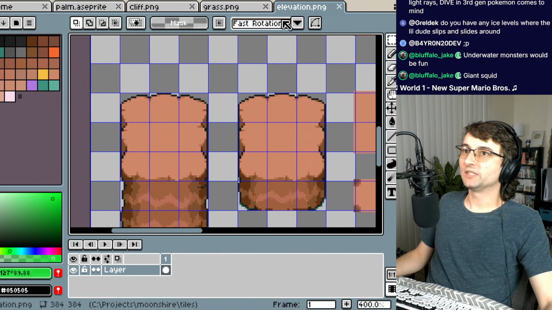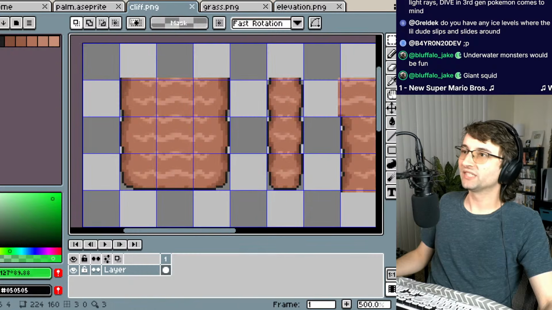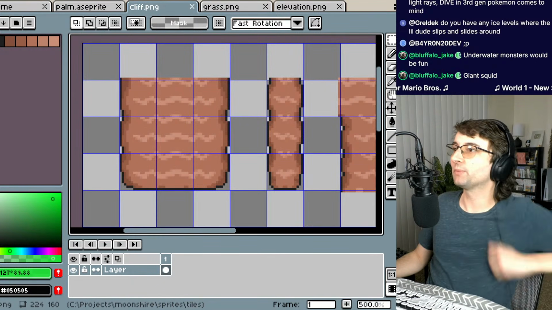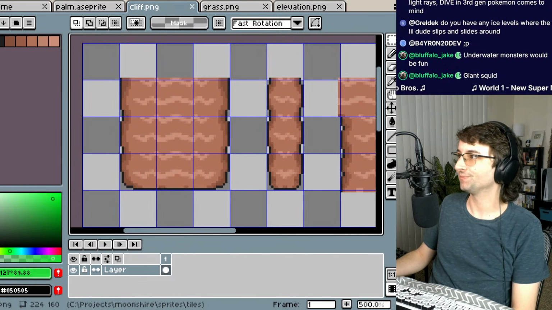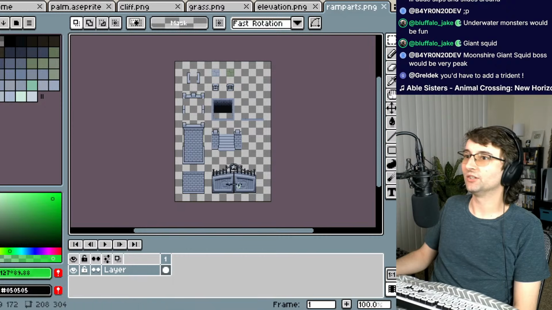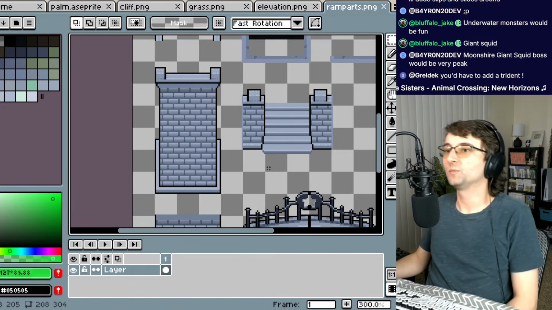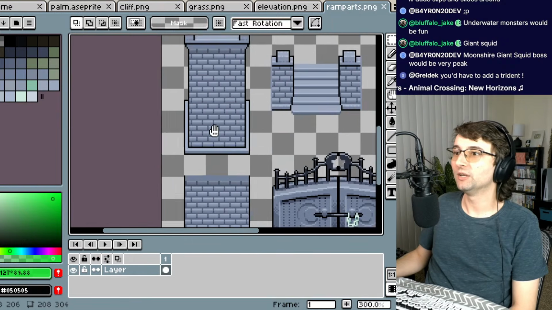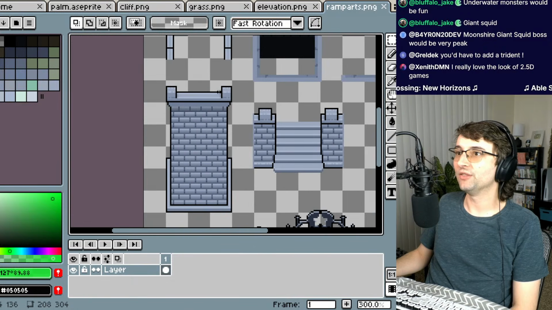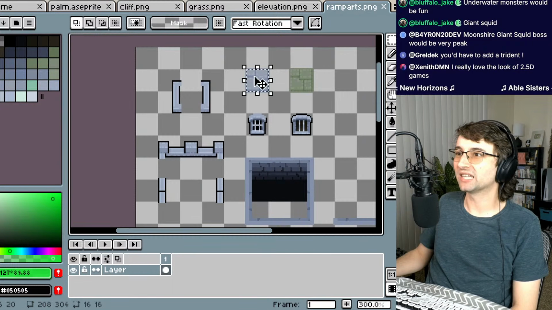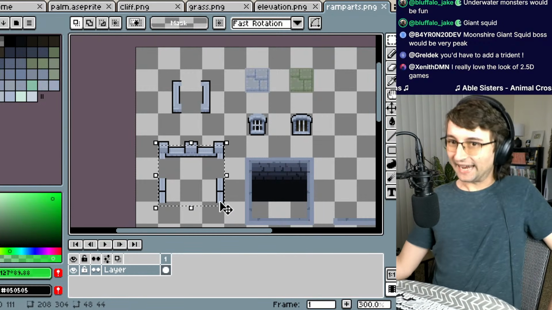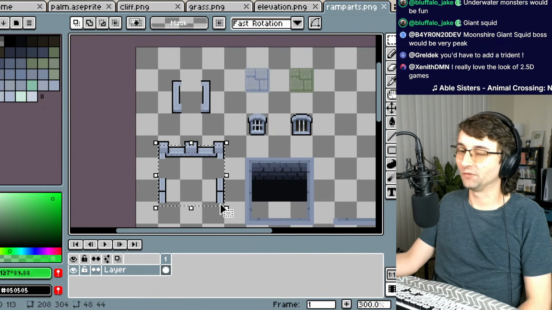What I was going to show is that I have this cliffside and this grass cap. So this is my first set of elevation cliffs, but I want to make another batch of them using these tiles. I want to make it so this brick wall is the cliff, and then these tiles or the ramparts are the cap.